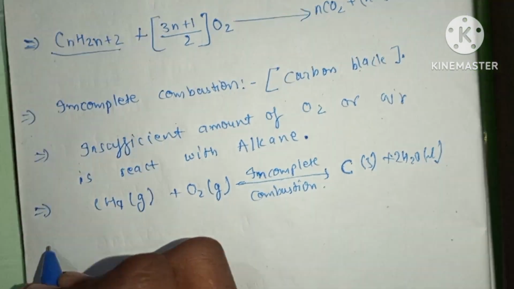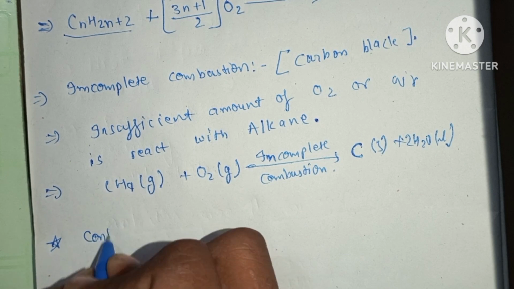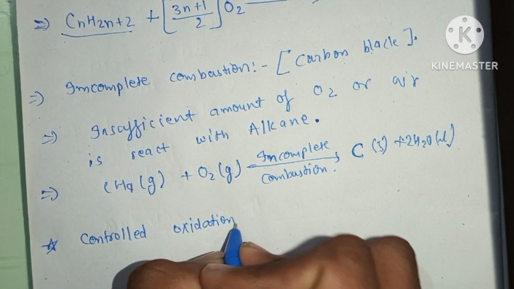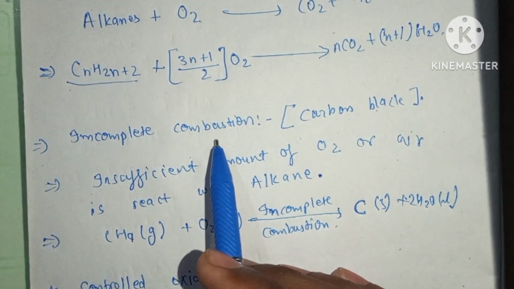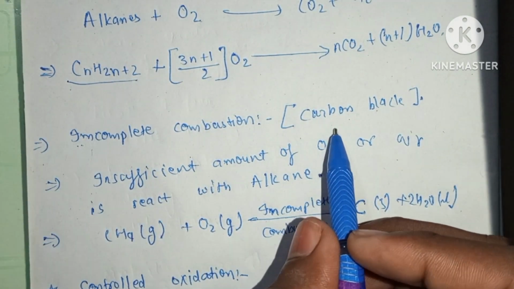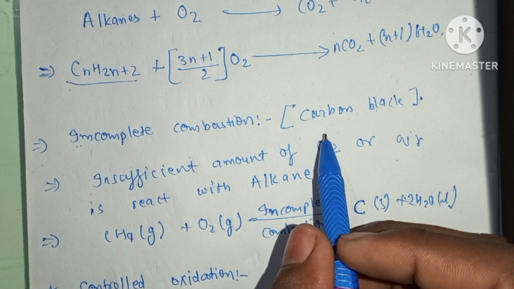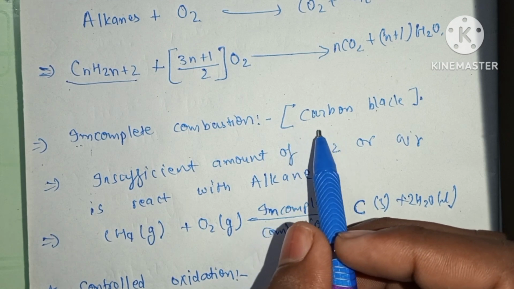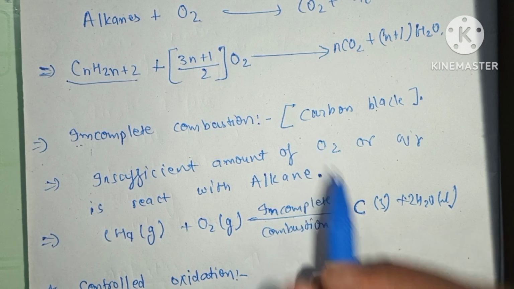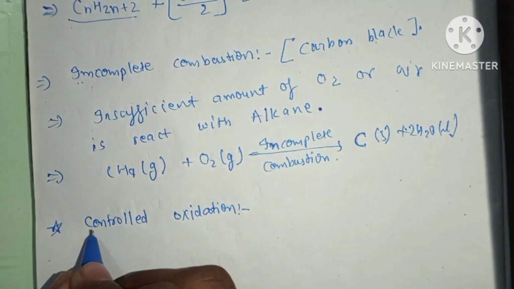And the third one is controlled oxidation. This incomplete combustion is only done for the preparation of carbon black, which is used in the manufacture of ink, printer ink, and black pigments as fillers. So for the preparation of printer ink, we prepare carbon black from the process of incomplete combustion. Now the next process is controlled oxidation.